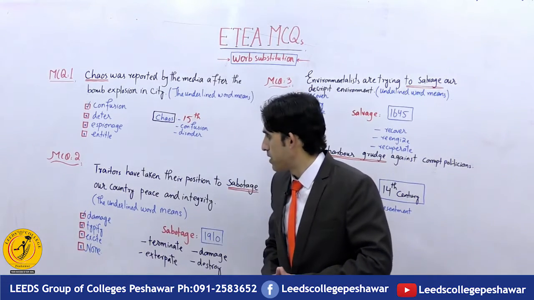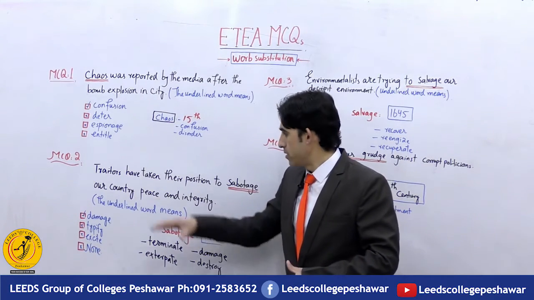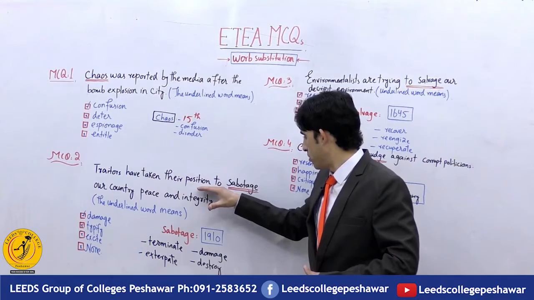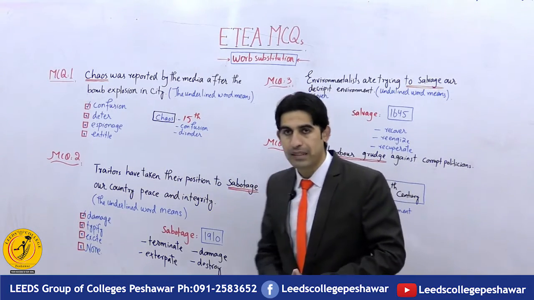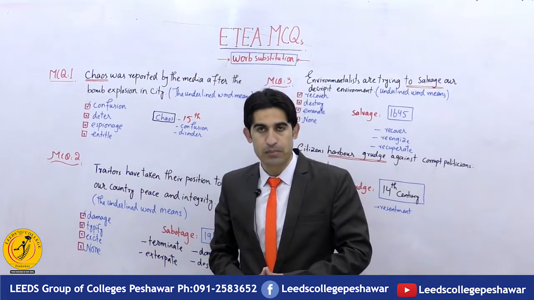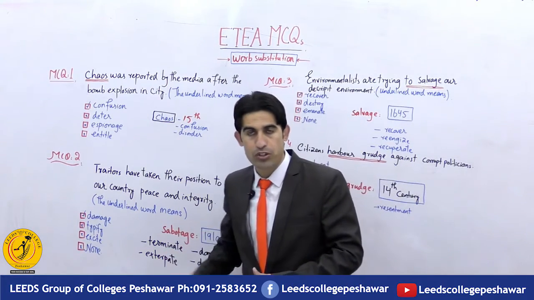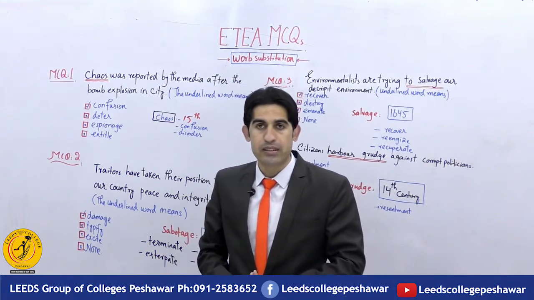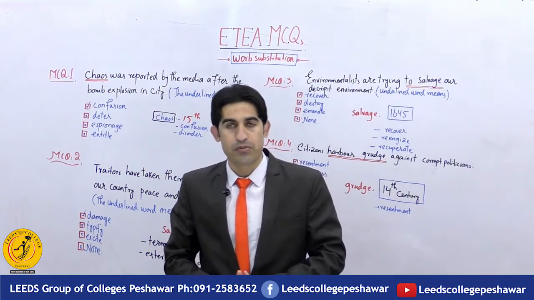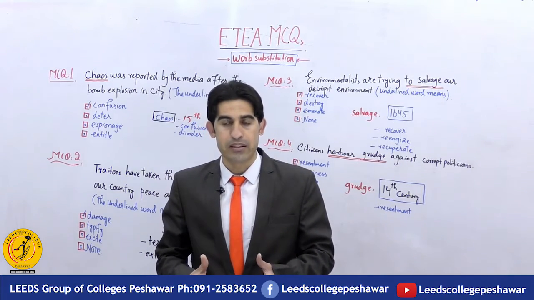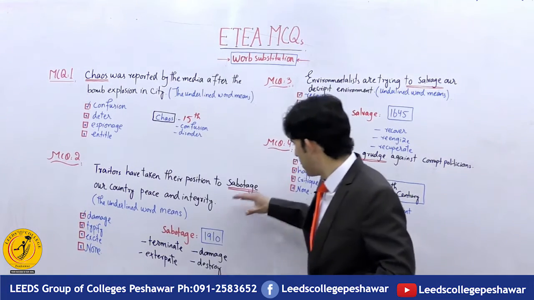MCQ number 2. Terrorists have taken their position to sabotage a country's peace and integrity. The underlined word sabotage means what? Before we find the exact option, we need first of all to understand the history of the word sabotage.